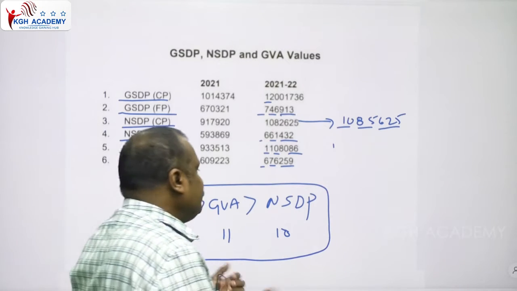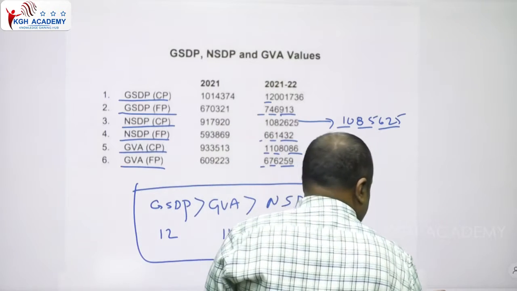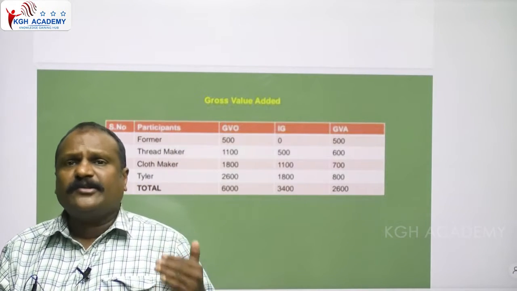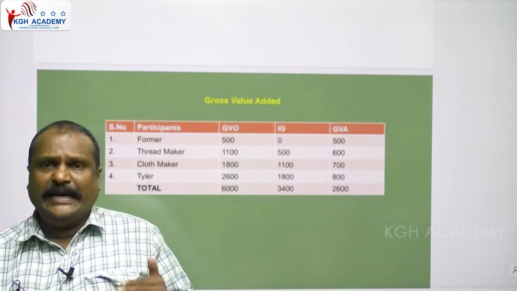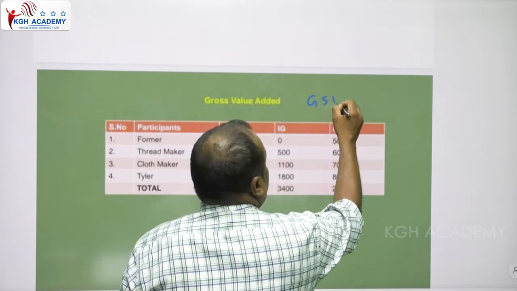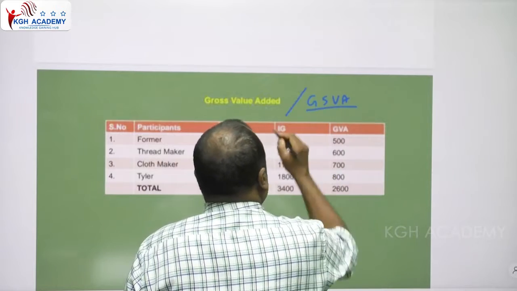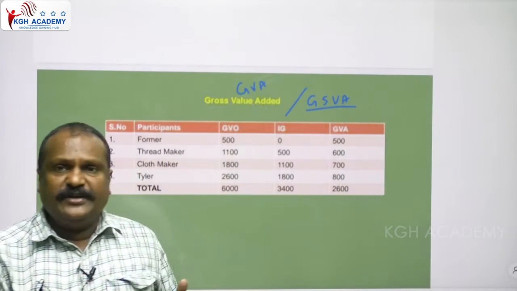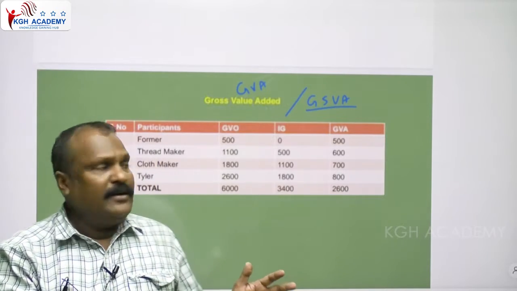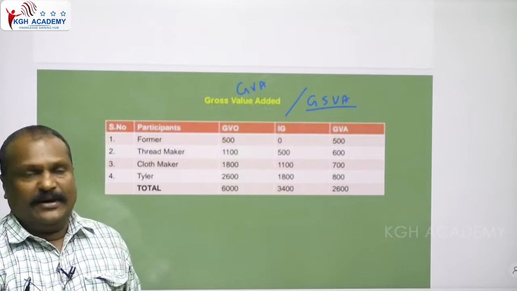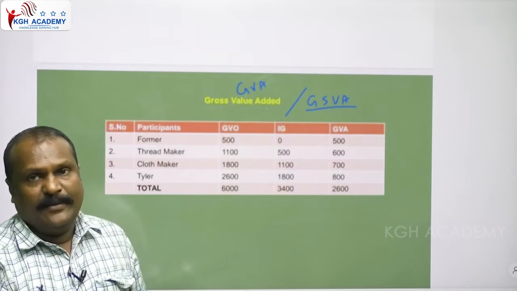Okay, then what is GVA? What is the GVA? We were discussing the gross value added. At the state level, it is known as gross state value added. The GVA formula is applicable at the national level, whereas GSVA, gross state value added, is applicable at the state level.